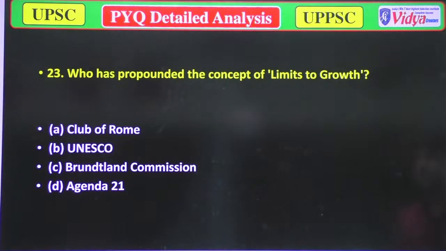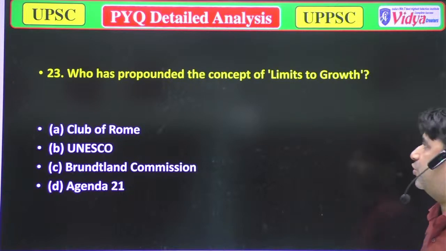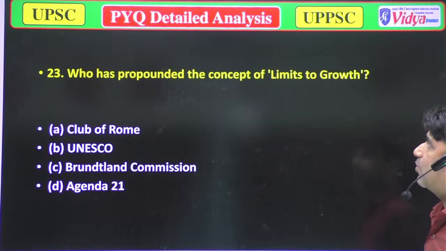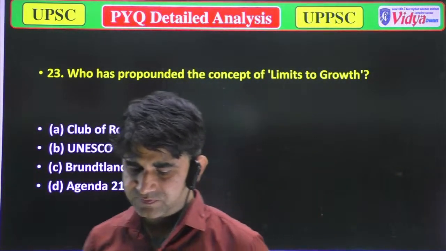Our next question is, who has propounded the concept of limits to growth? Option A, Club of Rome. Option B, UNESCO. Option C, Brundtland Commission. And option D, Agenda 21. You have to answer who has propounded the concept of limits to growth. Please answer it fast.